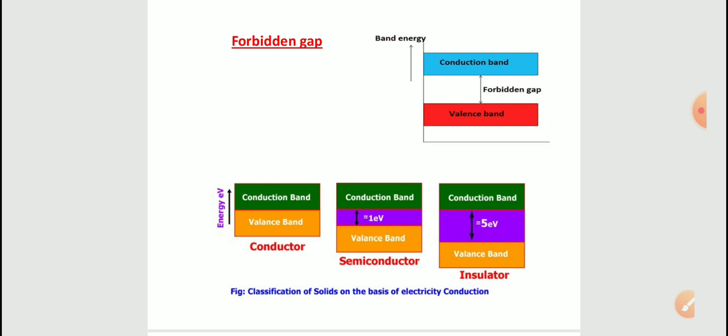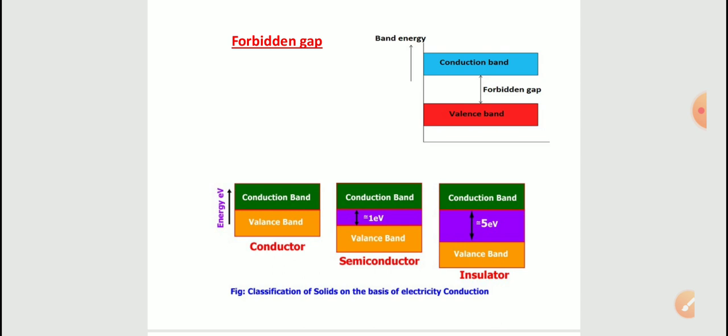So the third one, an important one, that is the forbidden gap or forbidden band. Okay, so this is the third important band which decides the classification of the solids in the materials. If you see the forbidden band, this is very simple.